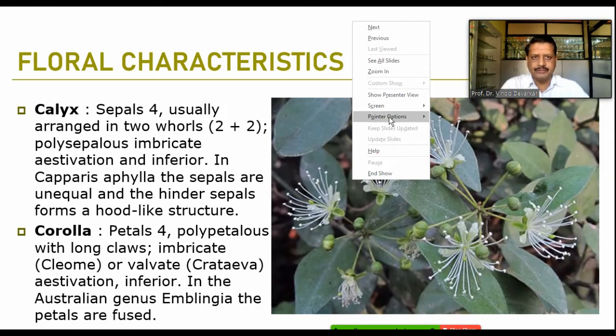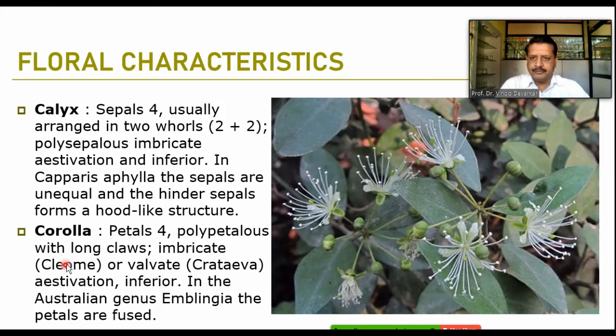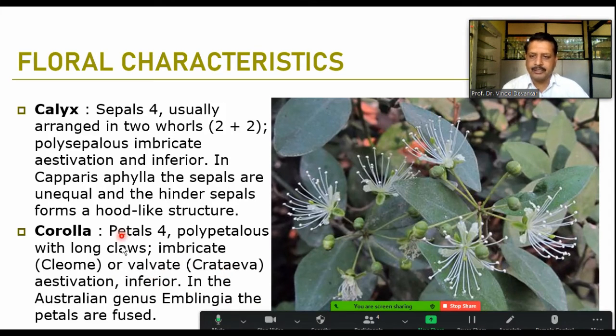Petals four, as we just discussed now, and these are polypetalous with long claws. The claw is nothing but a bird's paw-like structure. The aestivation is imbricate in the corolla, and valvate aestivation is observed in Crateva. As usual, the petals are also in inferior position, and they are free or sometimes fused, as in Emblingia.